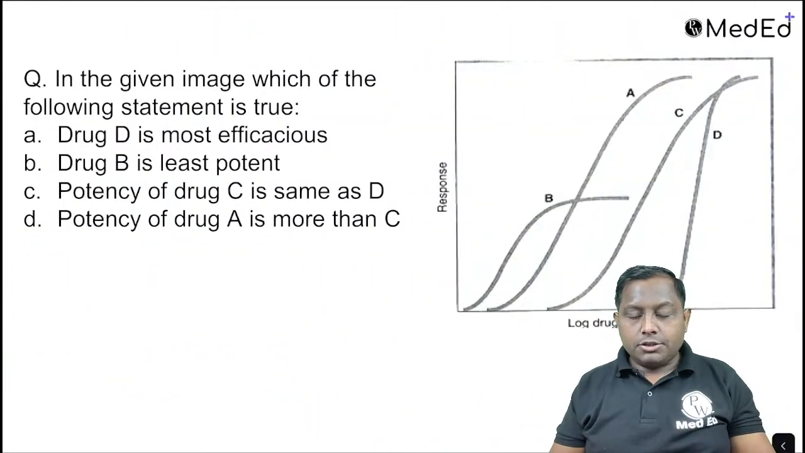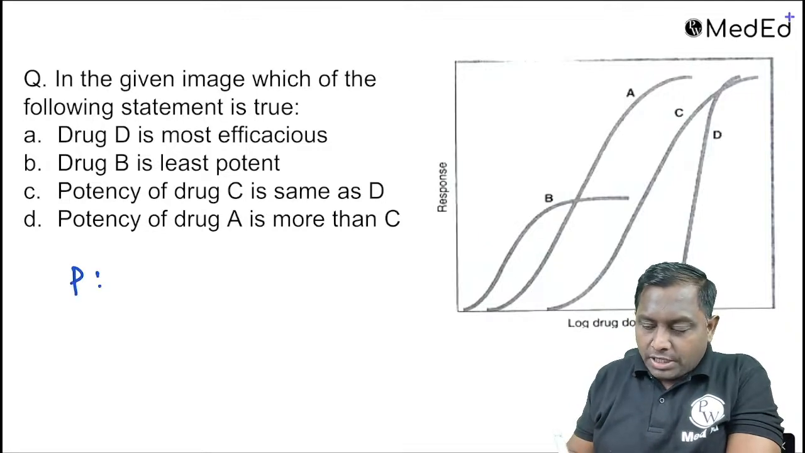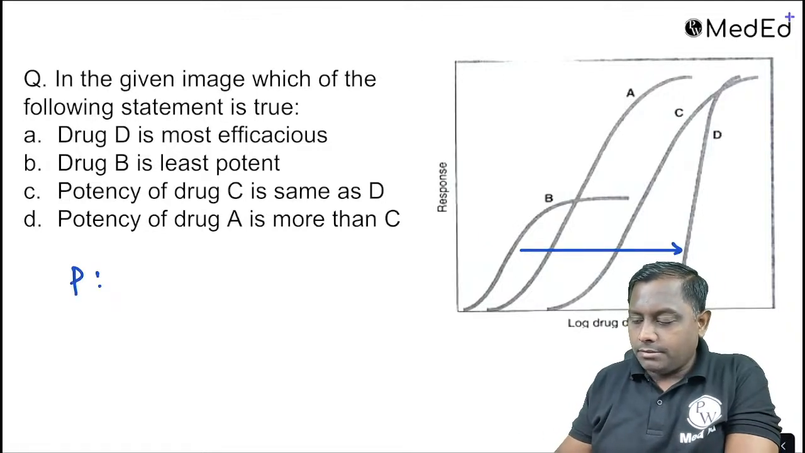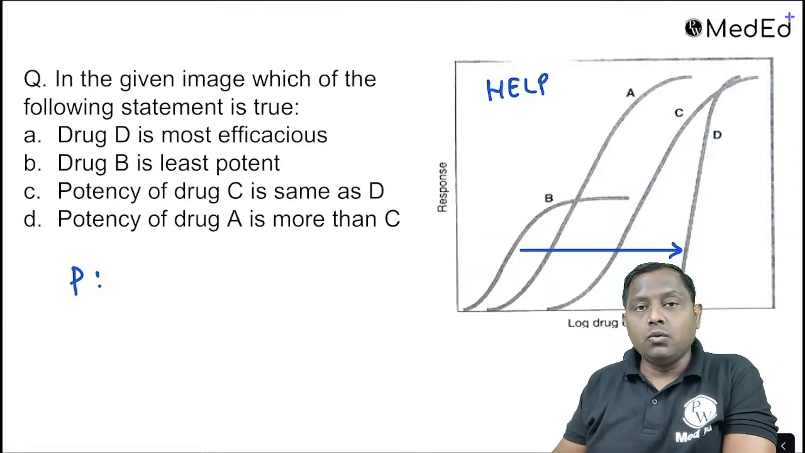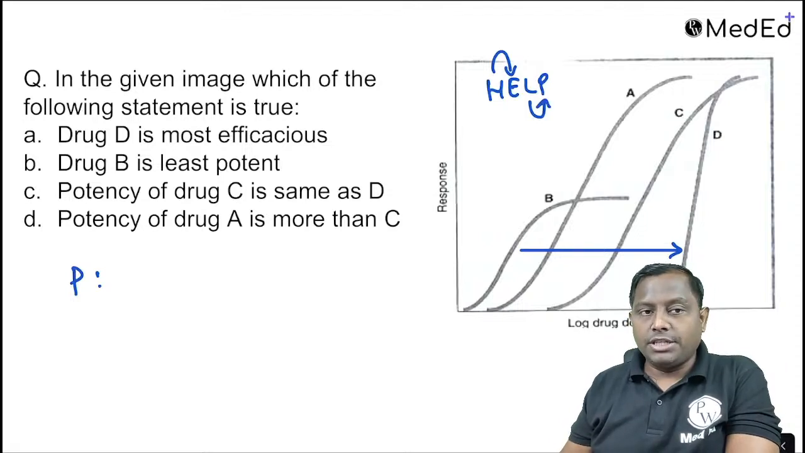Which of the following is true about the shown image? Here they usually ask about potency and efficacy. Potency always goes from left to right. Take help from the mnemonic whenever you forget this: height will tell you efficacy, and left-right position will tell you about potency.